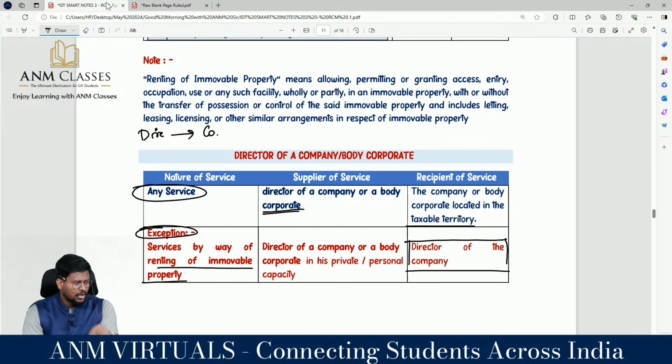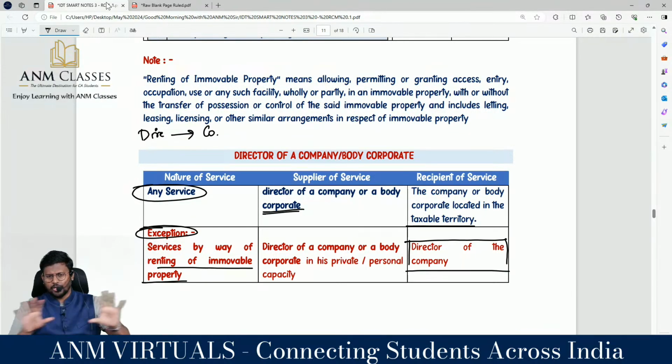The third change: earlier, if a director provided any service to the company or body corporate, the company or body corporate was the person liable to pay GST on reverse charge basis. There is no change about it. In that, any services included renting of immovable property also.